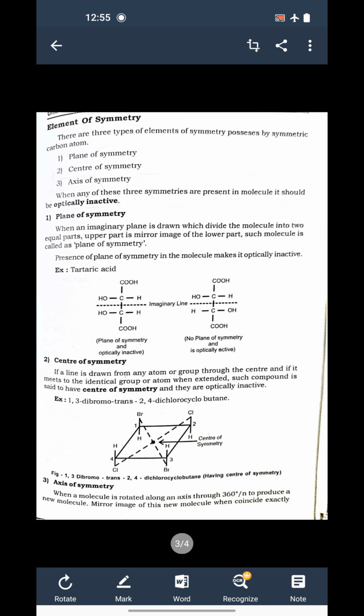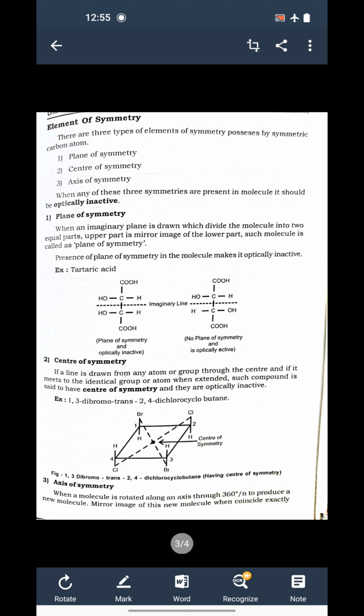But on the same basis, suppose we are taking a second example where the OH groups are on the opposite direction. Again we draw an imaginary plane between the molecule, and now the upper part is not a mirror image of the lower part, and therefore this second compound of tartaric acid does not have a plane of symmetry. And as it does not possess a plane of symmetry and has an asymmetric carbon atom, this compound is optically active.